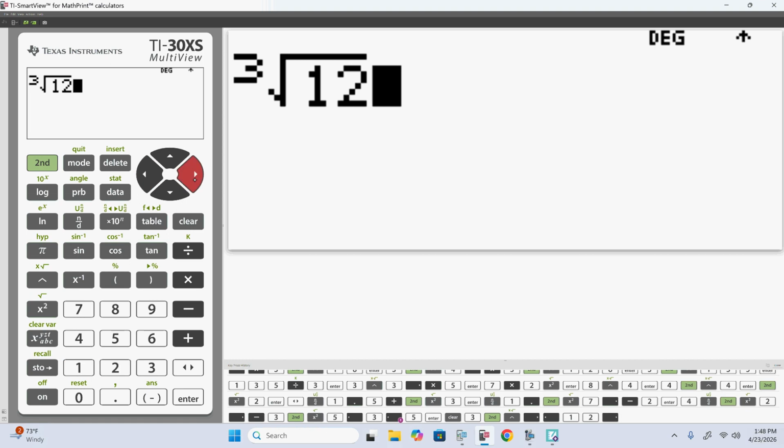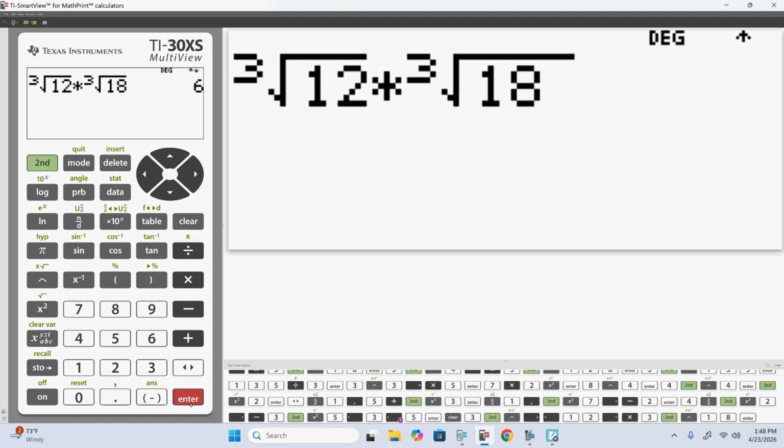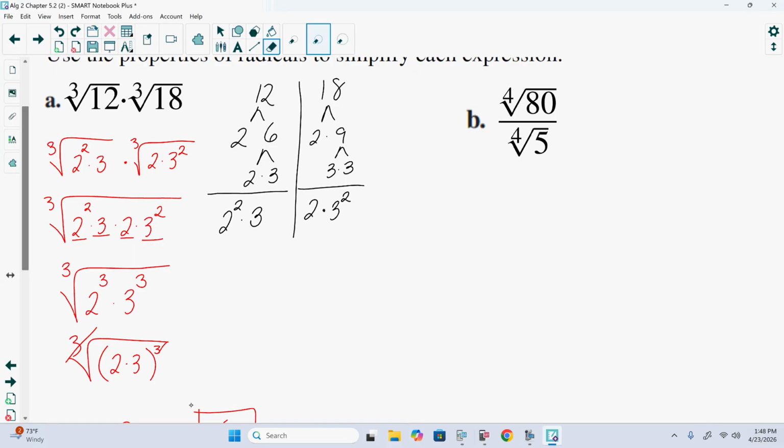Cubed root of 12. Because it's simplified nicely. Calculator will handle it just fine. Possibly, yeah. 4th root of 80 divided by the 4th root of 5. So we want to simplify these radicals as far as possible. And especially if they have perfect nth roots, we need them there. But also, we cannot have a radical in the bottom of the fraction. Different ways we can approach it. We can prime factorize 5 and 80 at the moment and go from there. But before we do that, is 80 divisible by 5?